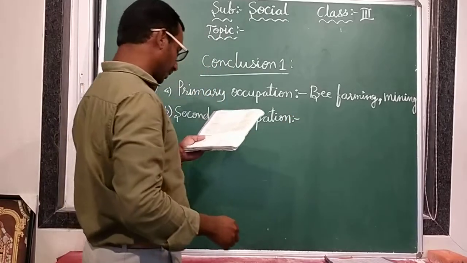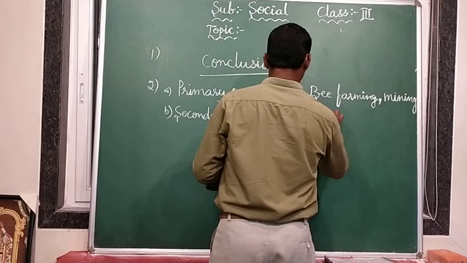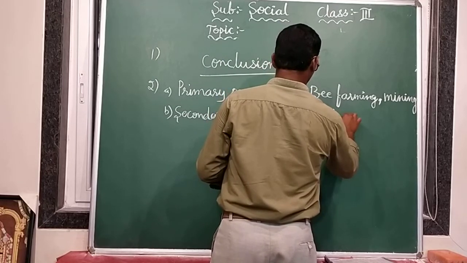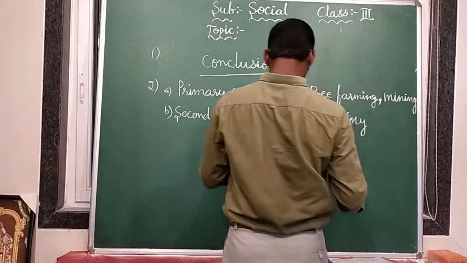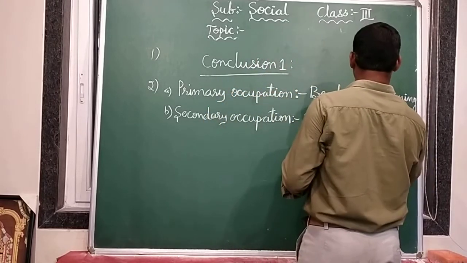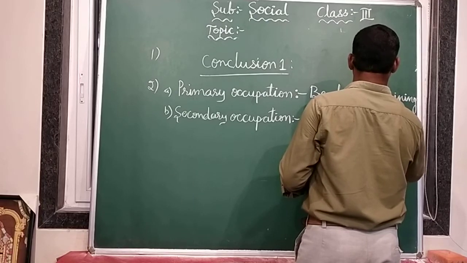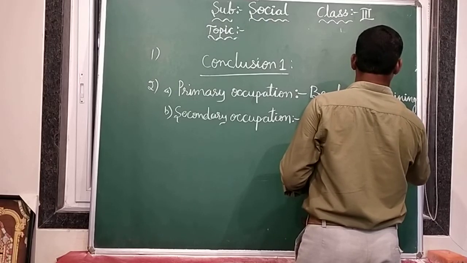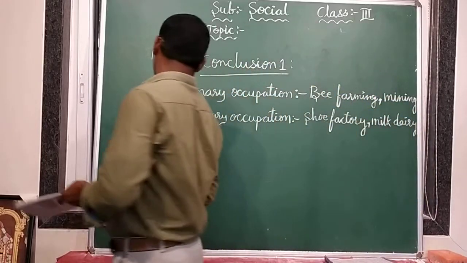In that one, examples: shoe factory and milk dairy.